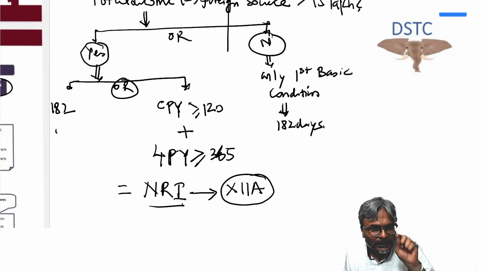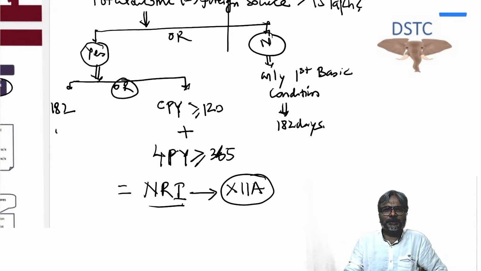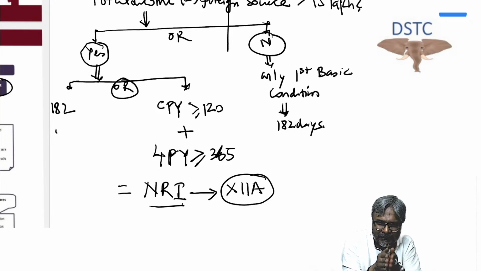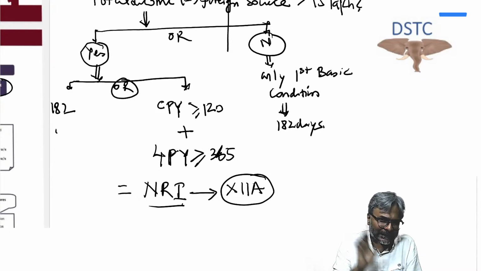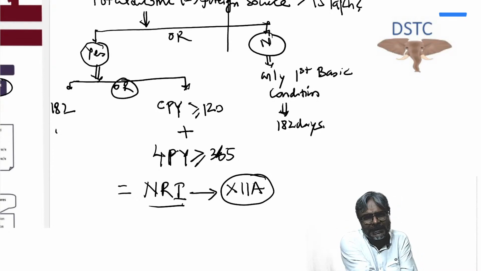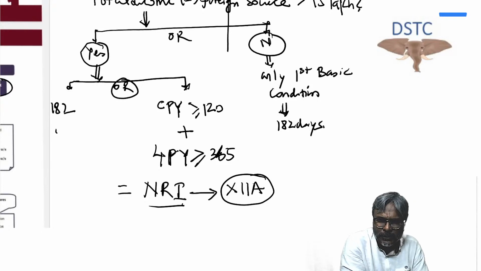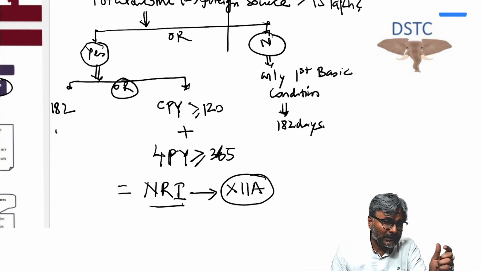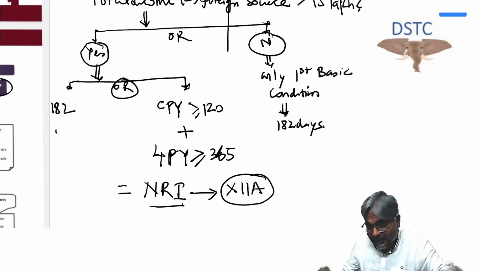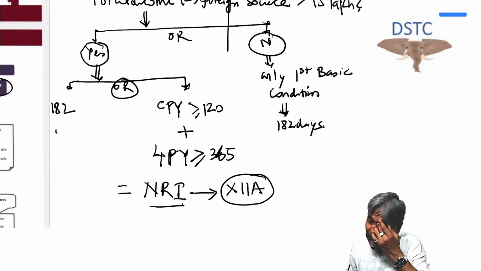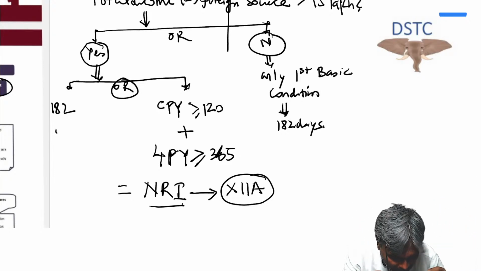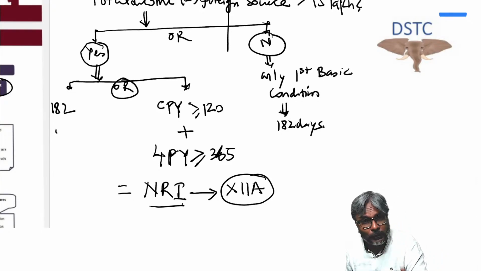Now in this context, students, all of you just pay attention. The NRI in this case will have to use his foreign currency, and through the foreign currency he needs to make the investment in some specified asset. Now what is a specified asset? In this case, securities, as you all know. But as far as the securities are concerned, you have to be very careful. Point number one: shares are there. They could be of a public company, or in this case, they could be of a private company.